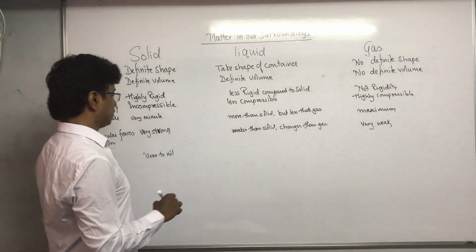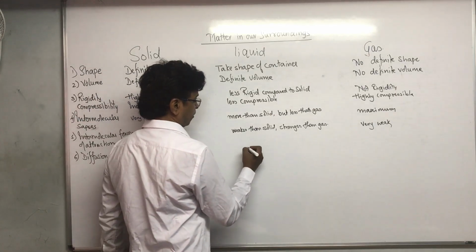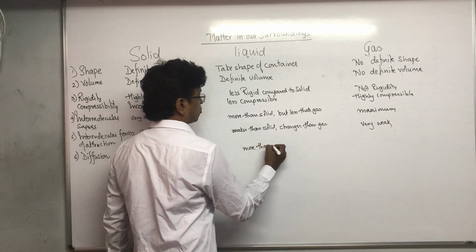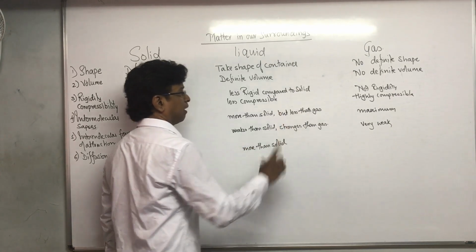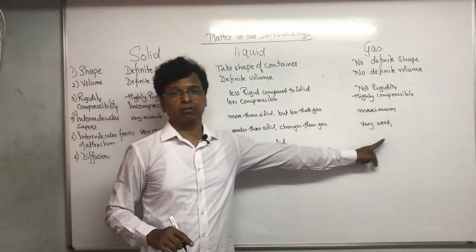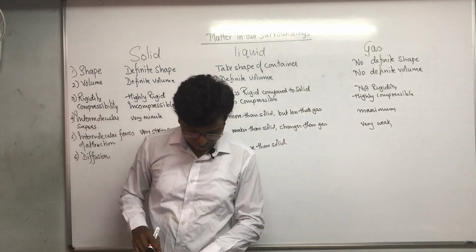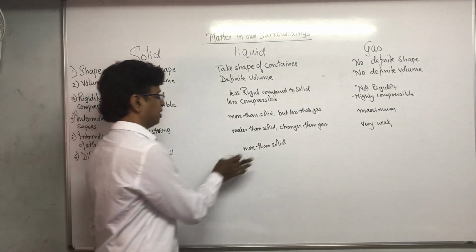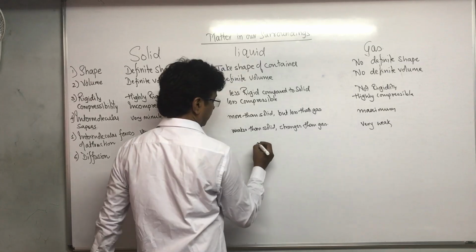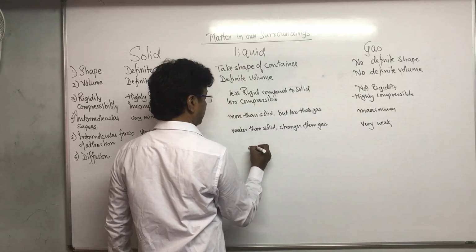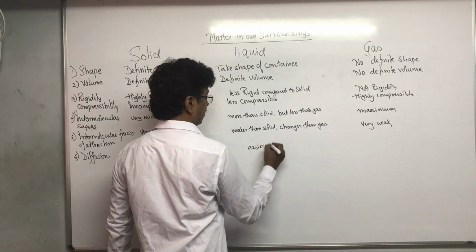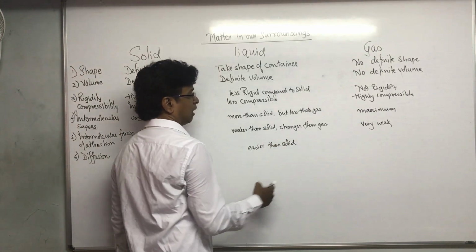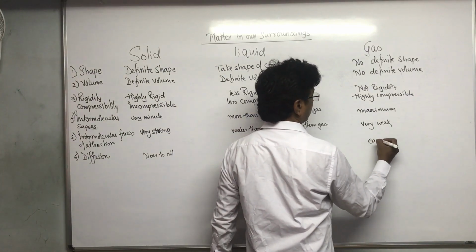When you talk about liquid, diffusion definitely is there. Diffusion is more than solid, and this diffusion is very strong, more than solid. Here in solid the diffusion is near to nil. Here in gas the diffusion is easier than solid, and here diffusion is easiest or fastest.